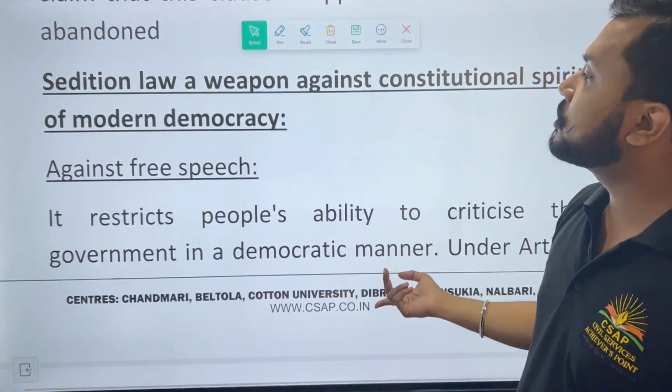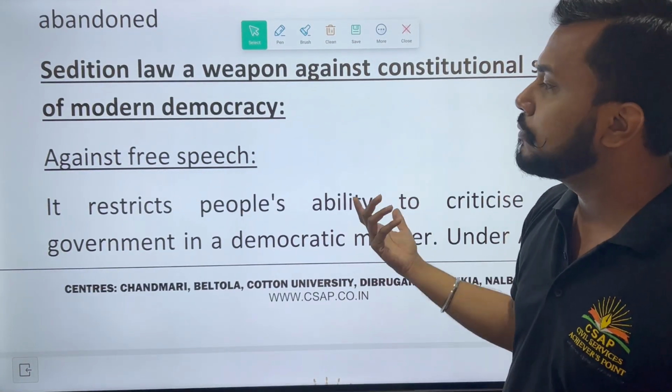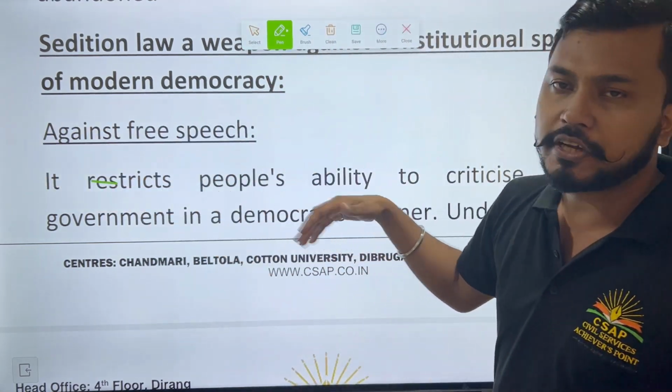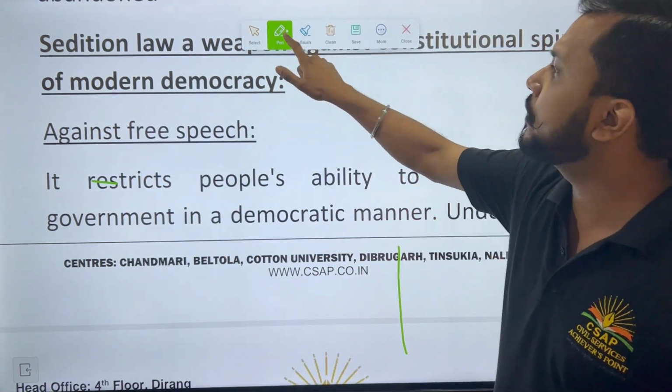Okay, then sedition law as a weapon against the constitutional spirit of modern democracy. So what does sedition do? It is against free speech. Then you can see that